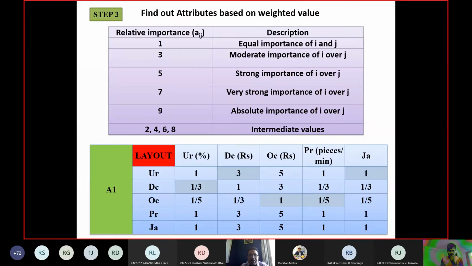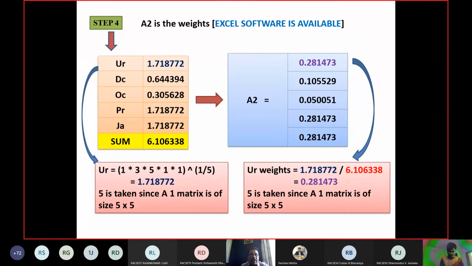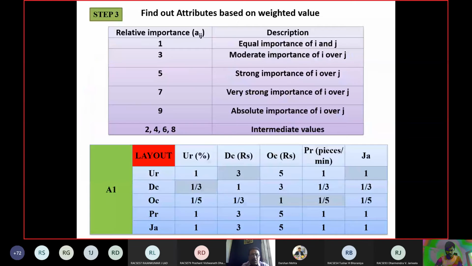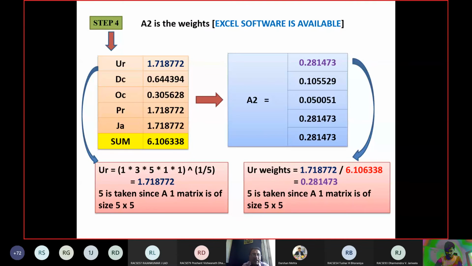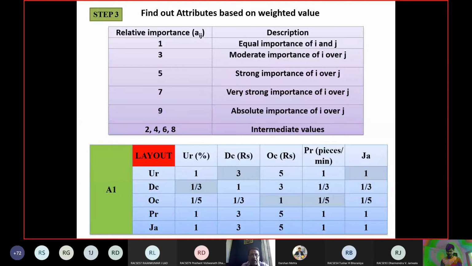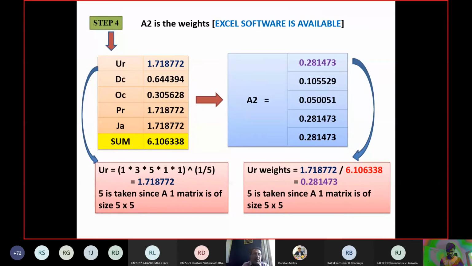1 by 5 into 1 by 3 into 1 into 1 by 5 into 1 by 5. So what value will you get? 0.30. For PR, you have to multiply 1 into 3 into 5 into 1 into 1 raised to 1 by 5. So that is 1.71. For J, 1 into 3 into 5 into 1 into 1, that will give me 1.71.